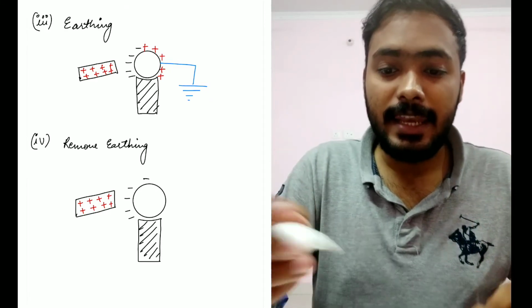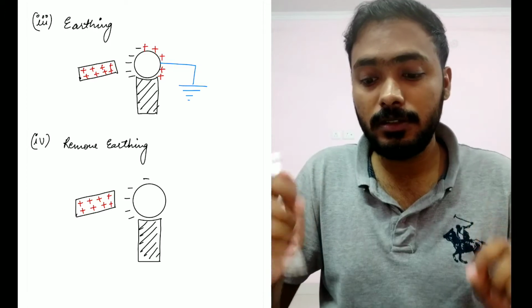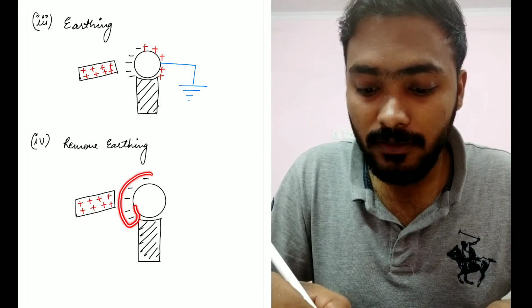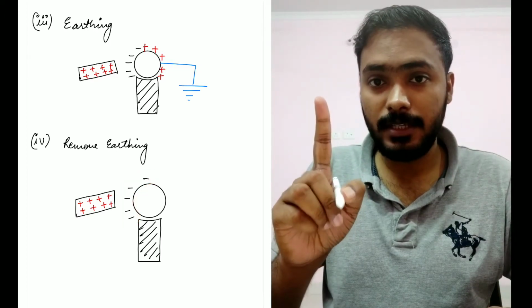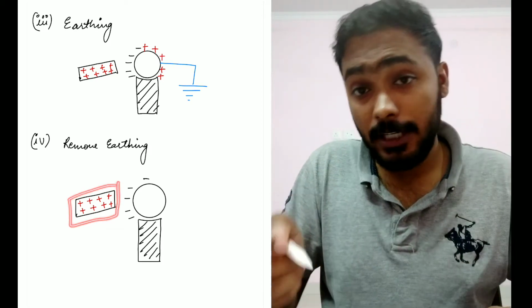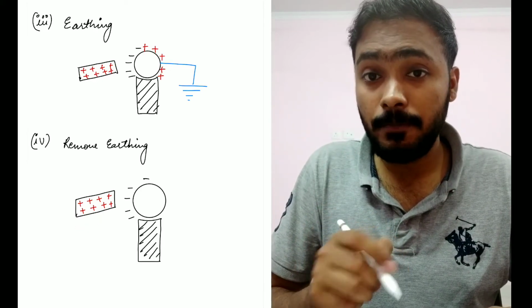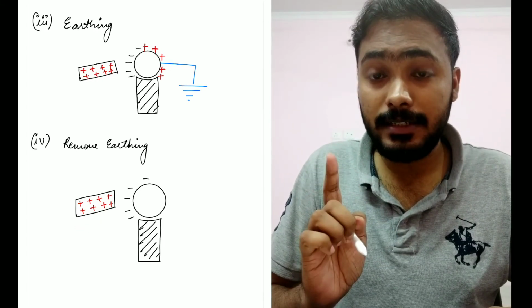Okay, great. Next step is what? Remove the earthing. So the moment you remove the earth, you are only left with negatively charged particles. I hope that's understandable, right? Okay, why are we left with negative charge? Because they are still under the influence of the positively charged material, right? I hope that is clear, right?